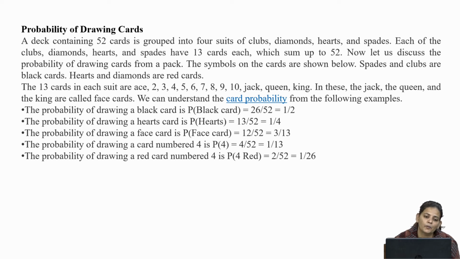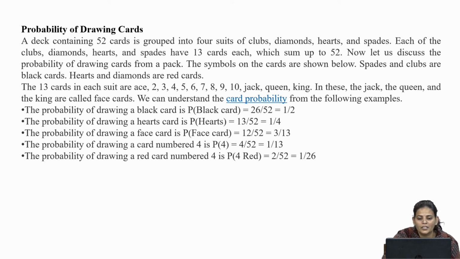Then the probability of drawing a red card numbered 4. We have only two cards which are red and numbered 4. So, the probability will be 2 divided by 52, that is 1 divided by 26.